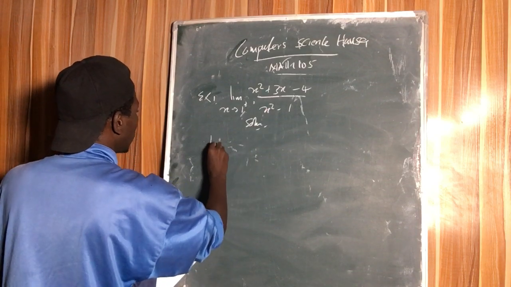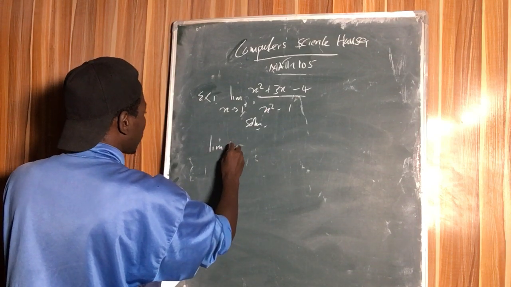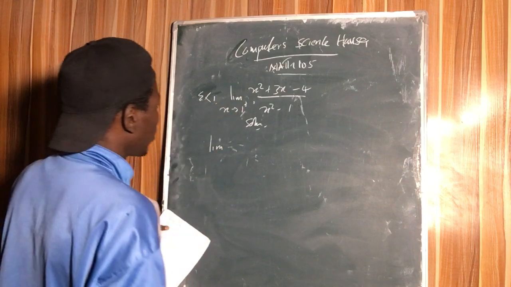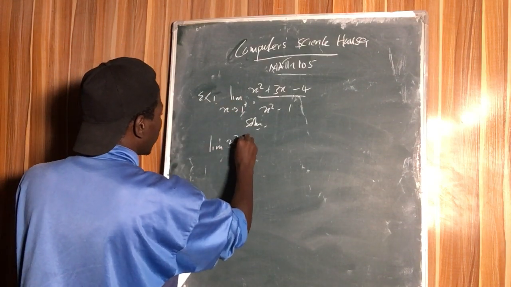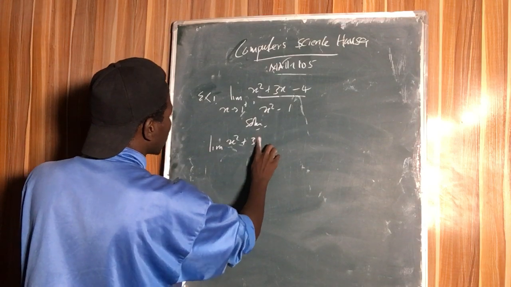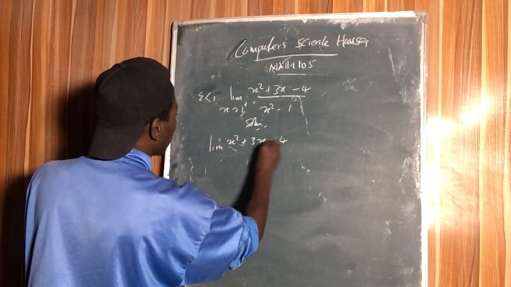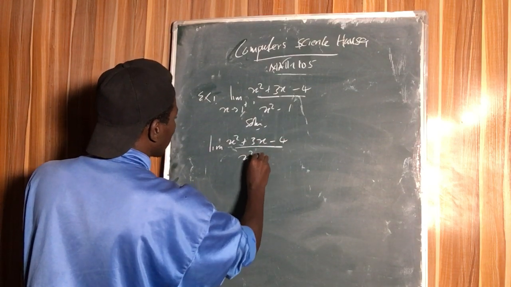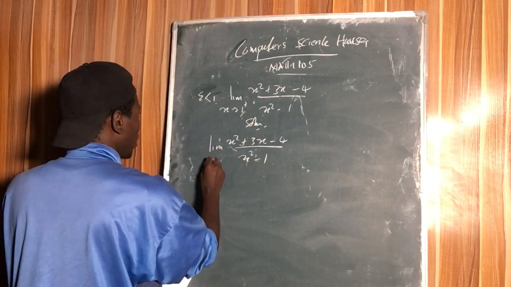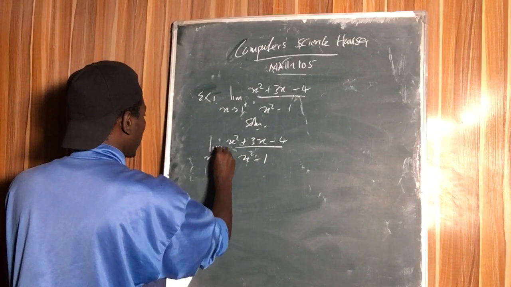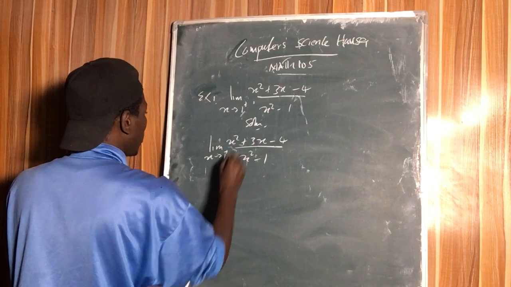We have the limit of this, but we can expand it: x squared plus 3x minus 4 all over x squared minus 1. This is the difference of two squares, as x approaches 1 from the right.